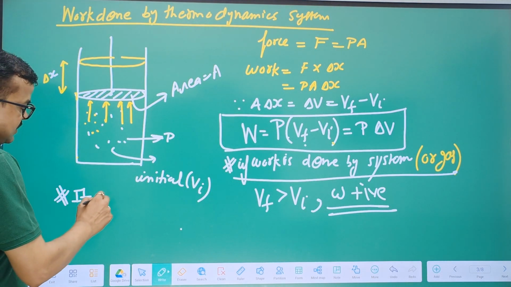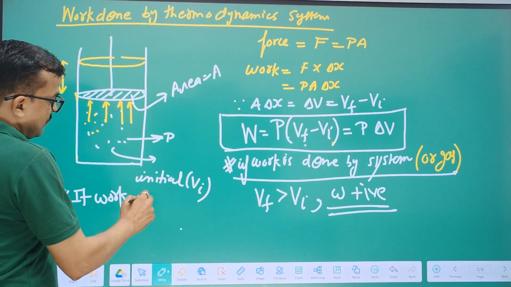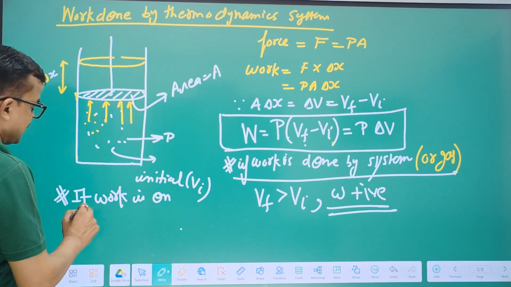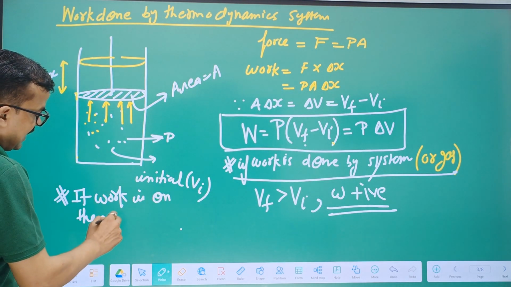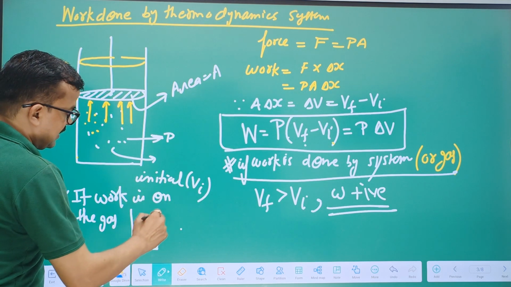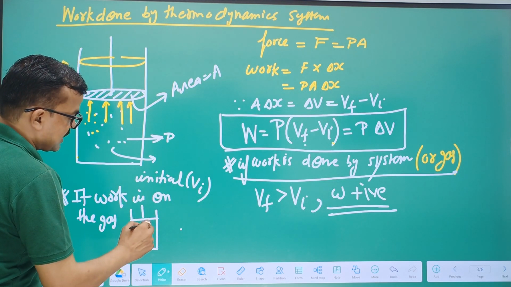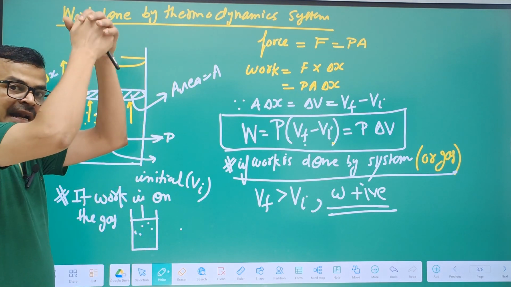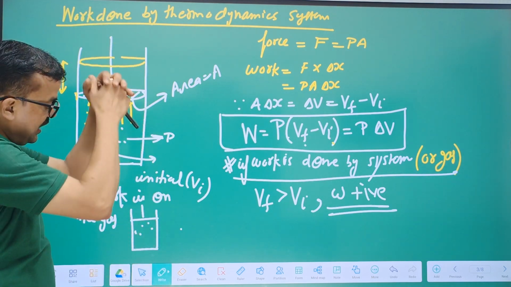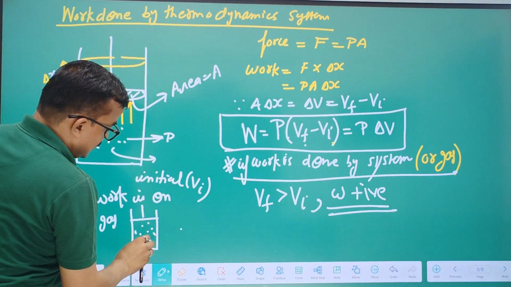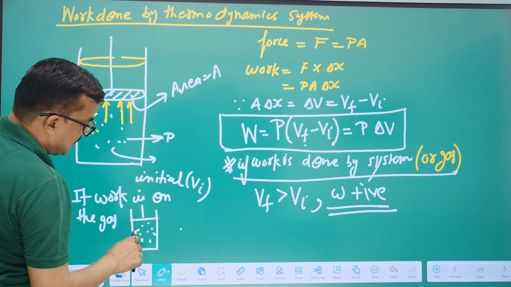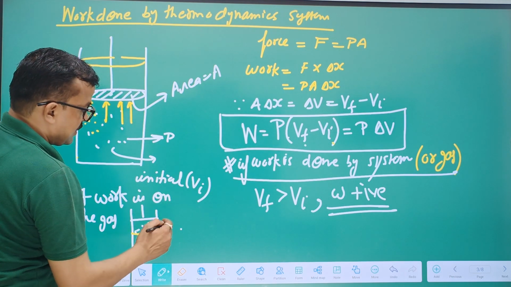If work is done on the gas, for example, this is a cylinder and we are trying to push down the piston. The piston reaches here.